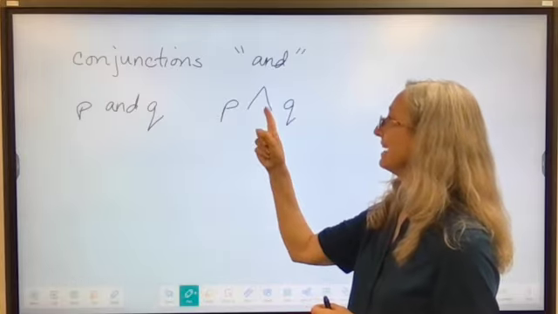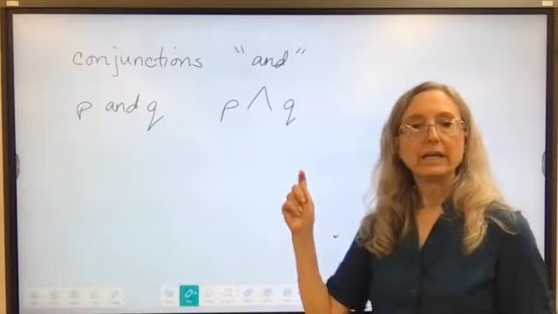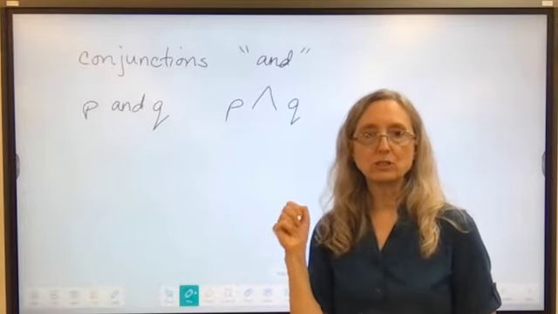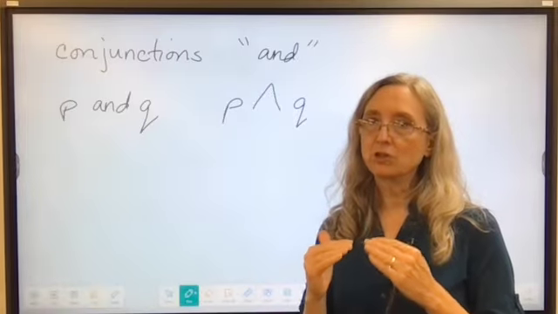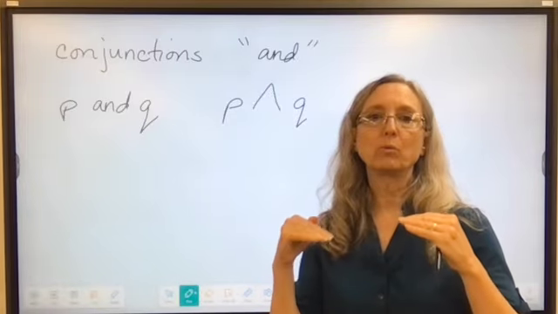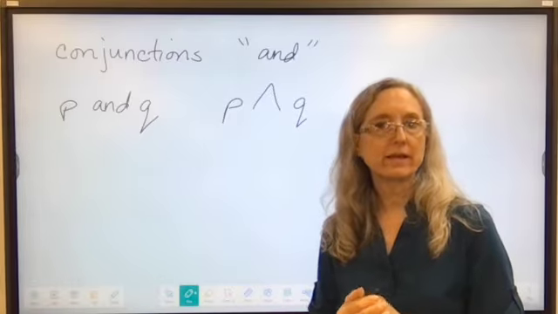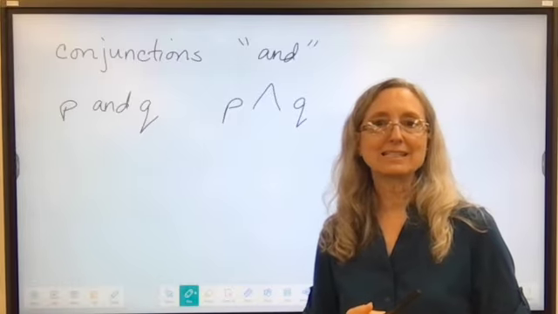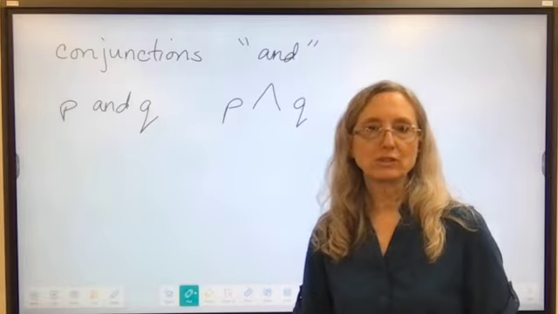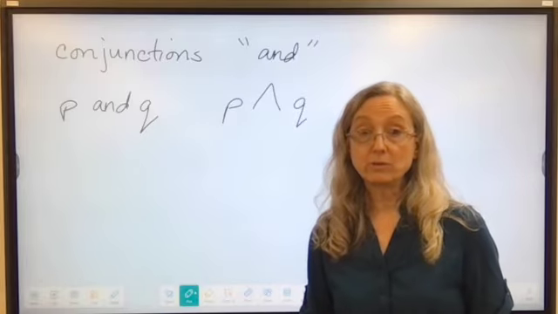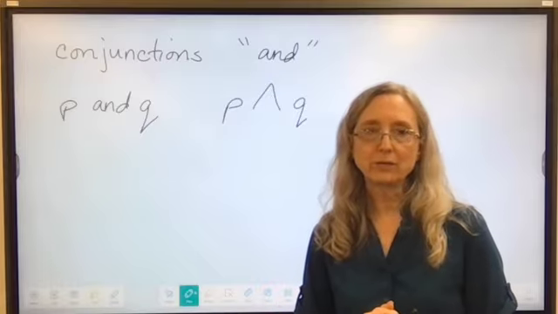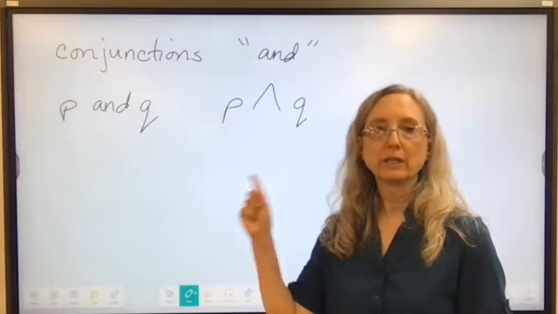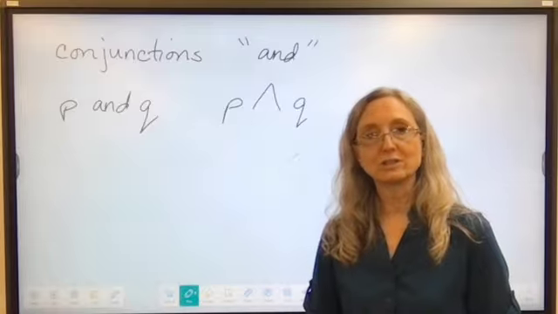This means P and Q. In order for this to be true, both statements have to be true because I'm doing and. This and that one both. So if I say Christmas is in December and February has 31 days, that would be false. Even though Christmas is in December, February does not have 31 days. They have to both be true in order for this conjunction to be true.